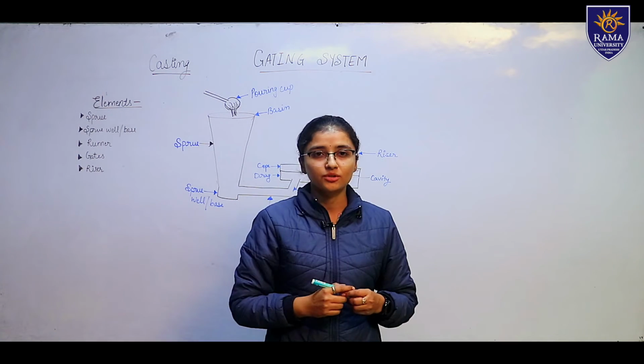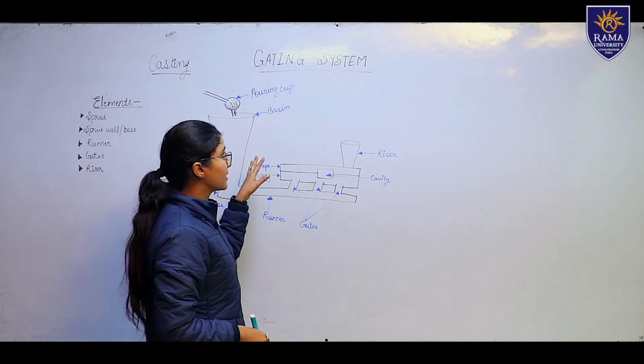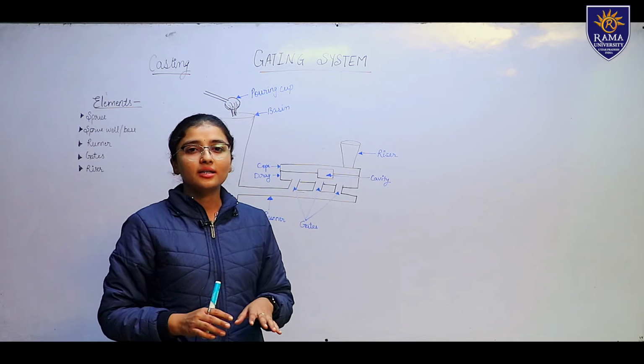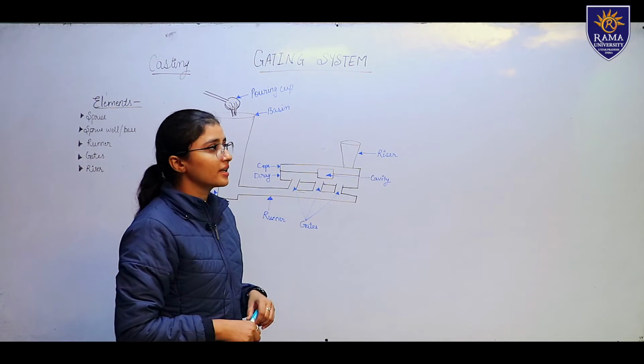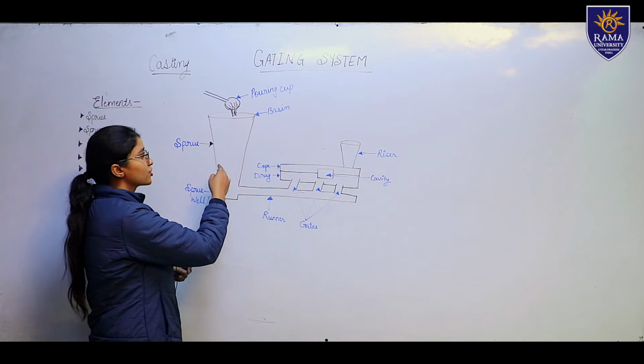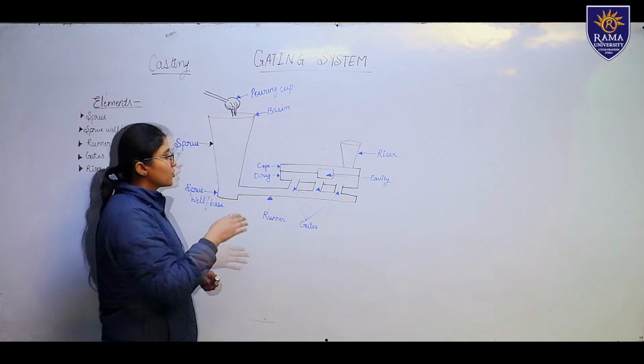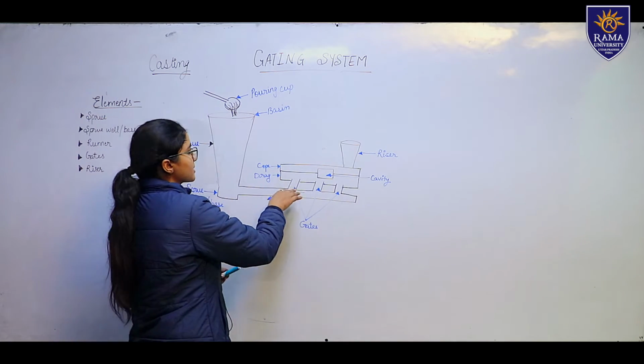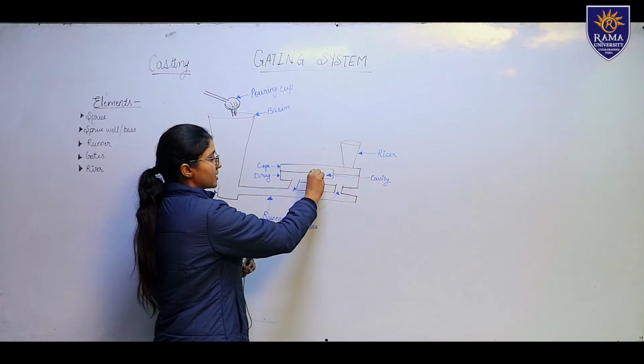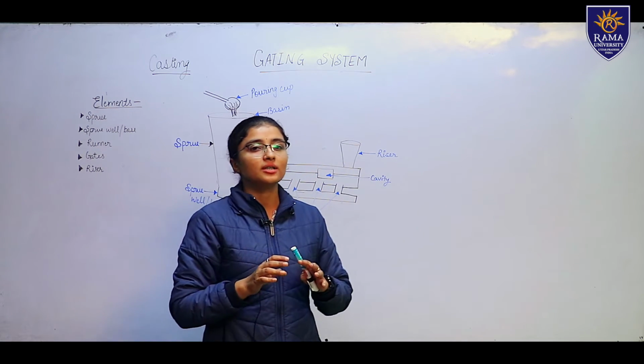First we should know why it is named a gating system. It is named a gating system because there are various flowing channels which lead the molten metal to flow through the various spaces to the cavity, so that the cavity is completely filled.